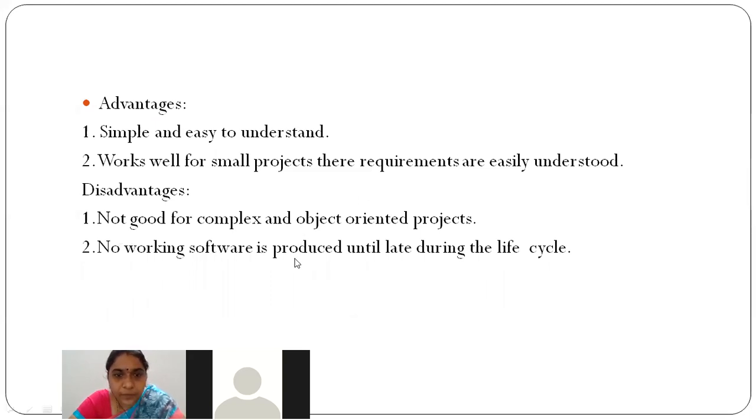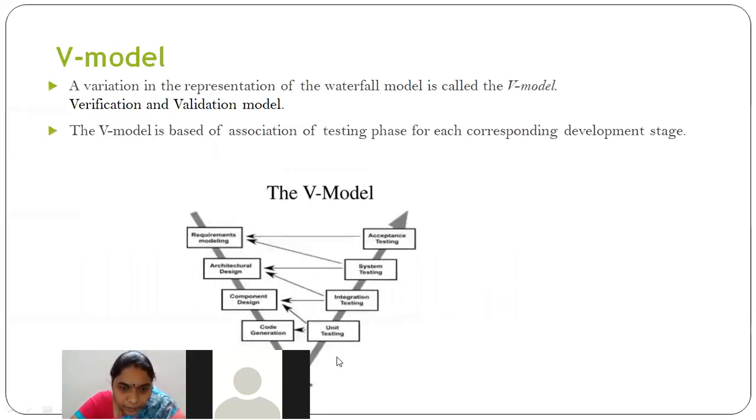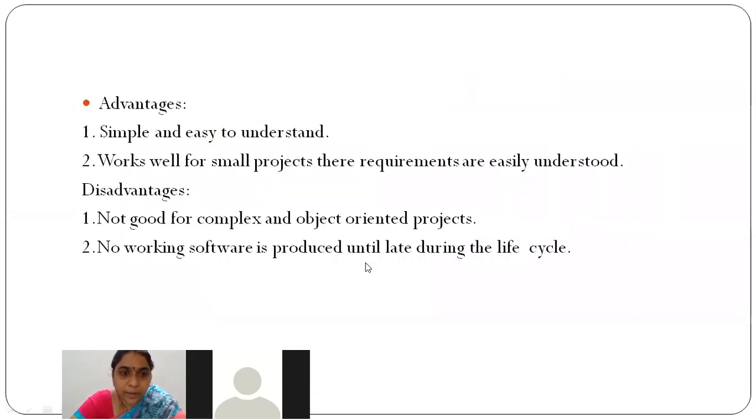And no working software is produced until late during the life cycle. Executable code is developed only in this phase. We have no idea of all the working products in any other phases, right? So this is the same drawback as in waterfall model. The advantages and disadvantages for waterfall and V model will be very much similar, right? You'll be having the same thing.